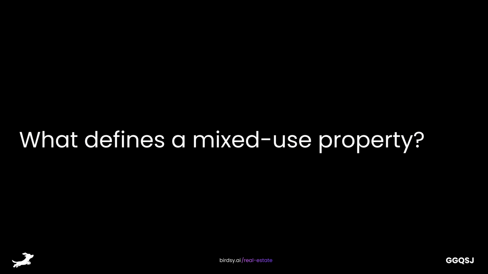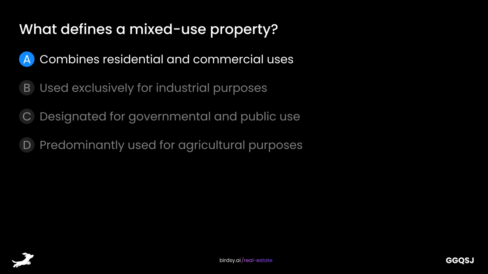What defines a mixed-use property? Is it A, combines residential and commercial uses? B, used exclusively for industrial purposes? C, designated for governmental and public use? Or D, predominantly used for agricultural purposes? The answer is A, combines residential and commercial uses.